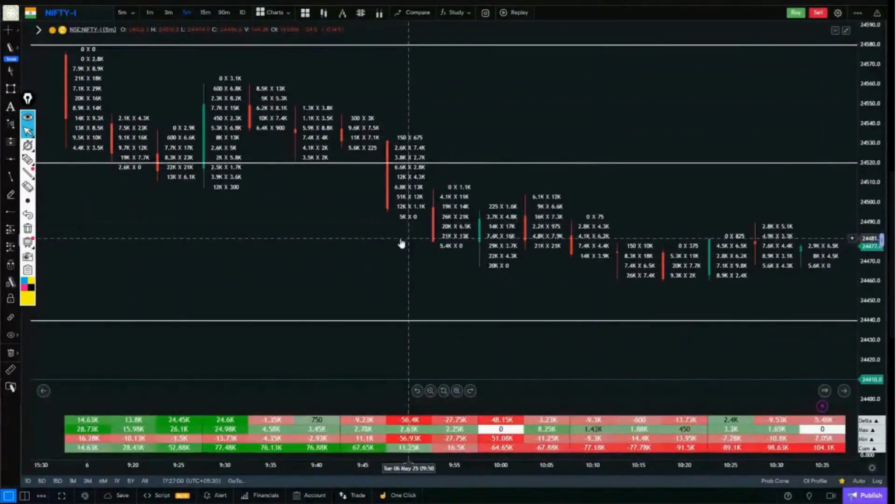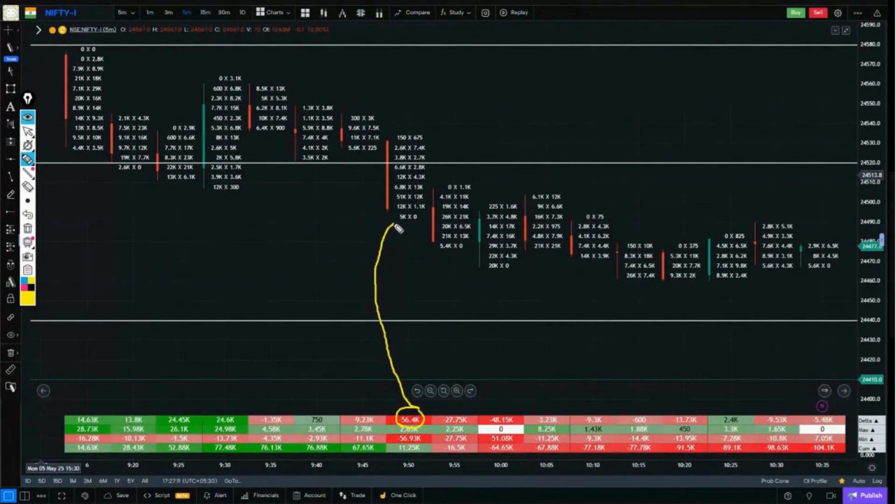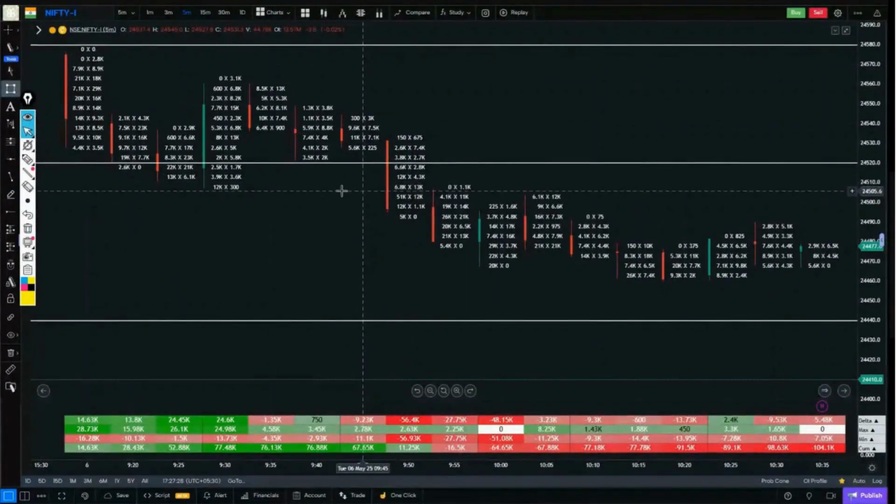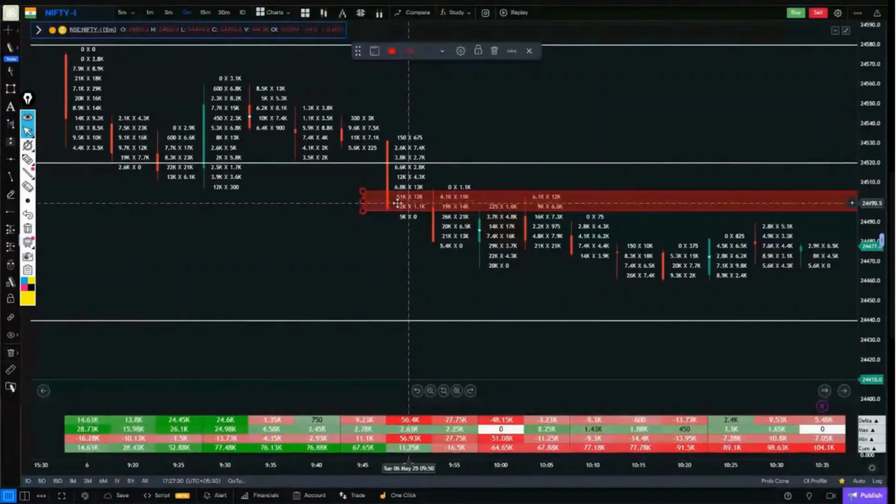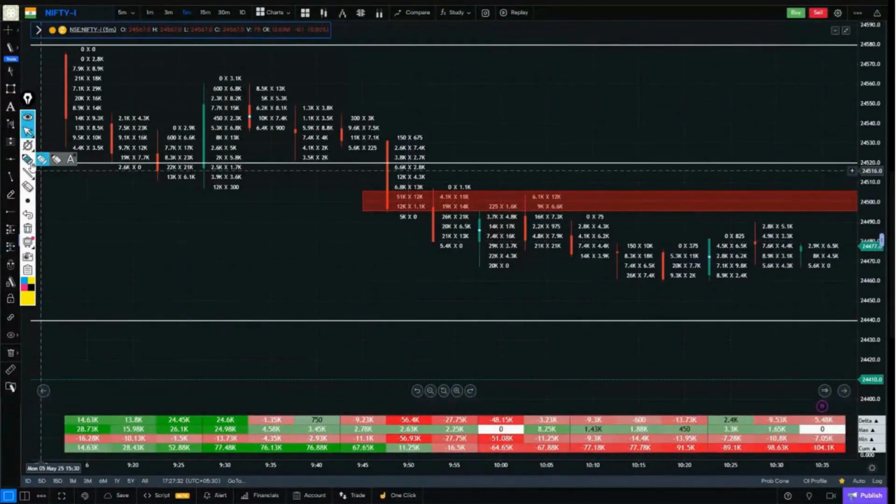Now, how will we read the footprints? What confirmation did the delta provide? There has been significant selling. What did the delta indicate about the sellers? We jumped onto the footprint. Which side is the selling side? Left side, the left side is the selling side. So we will quickly read the left side and look at the place where the most selling occurred. Where did the most selling occur? This is the place where the most selling occurred. Selling of 51K.